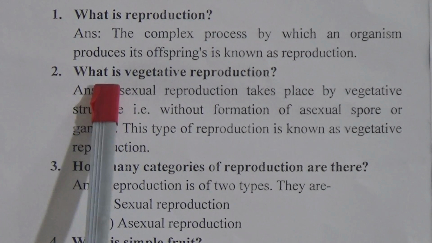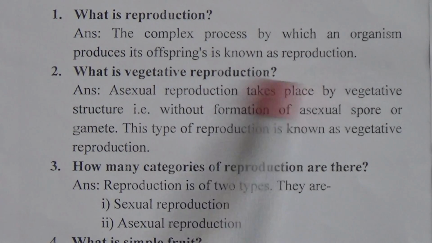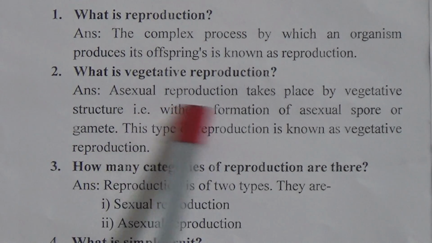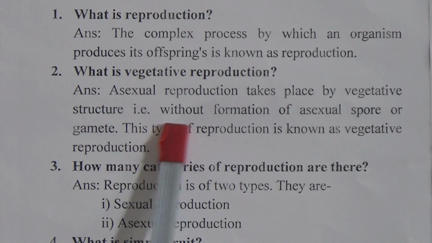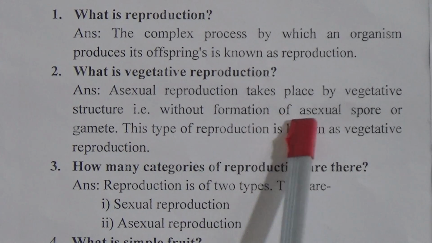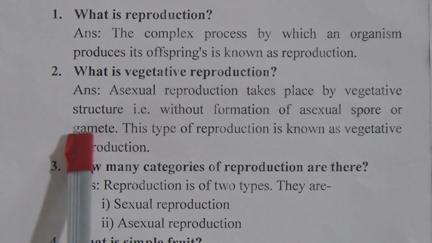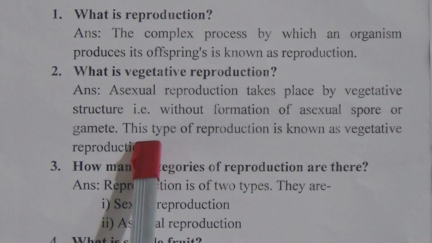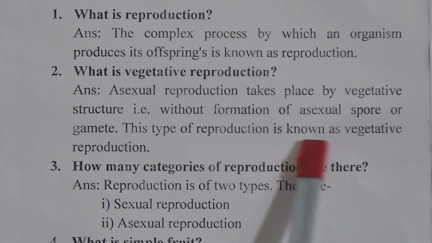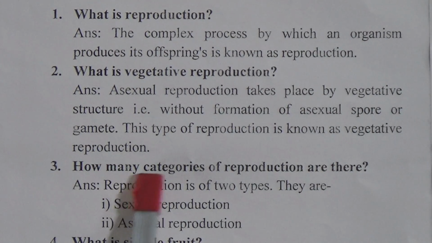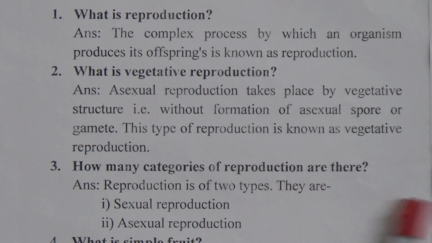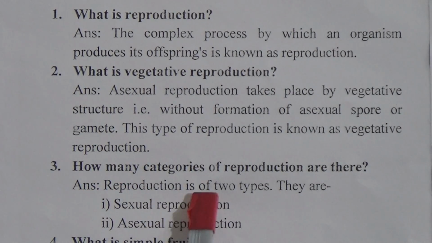Second one, what is vegetative reproduction? Answer: Asexual reproduction takes place by vegetative structure, that is, without formation of asexual spore or gamete. This type of reproduction is known as vegetative reproduction. And question 3 is, how many categories of reproduction are there? The answer is, reproduction is of two types. They are sexual reproduction and asexual reproduction.